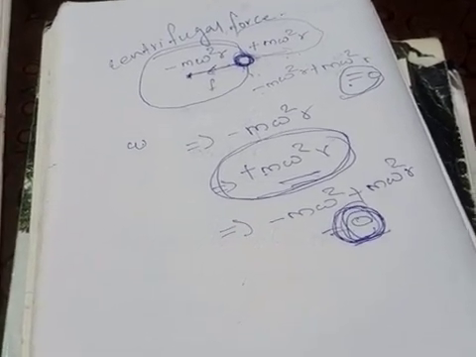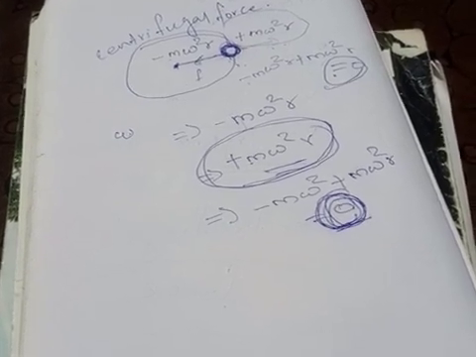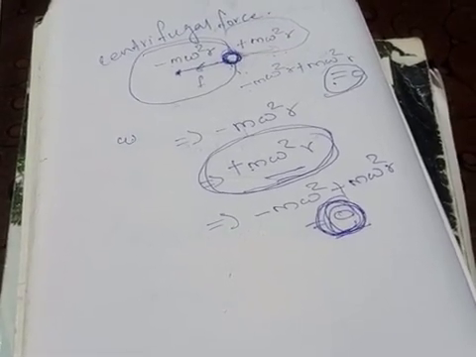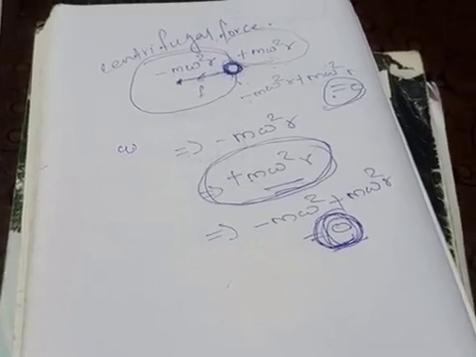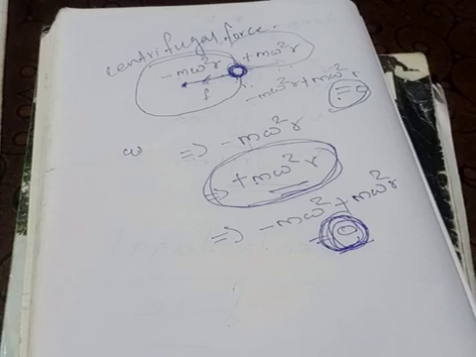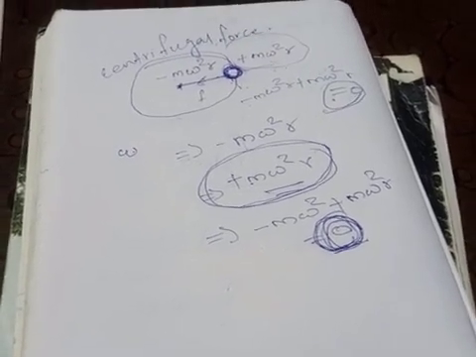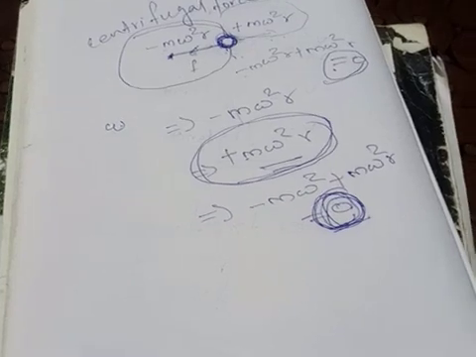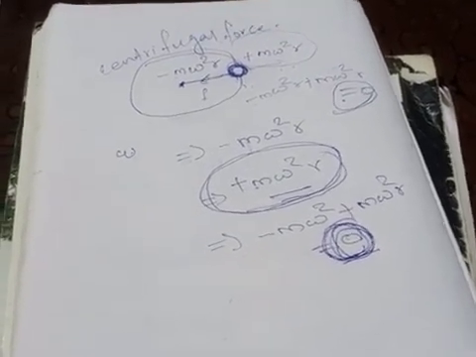If you are traveling on the step of a bus, what will happen is, when the driver suddenly turns this bus on a curved road, those who are standing on the step will feel an outward force, so they will be pushed in the outward direction, and they can meet with an accident. This is because of the centrifugal force.